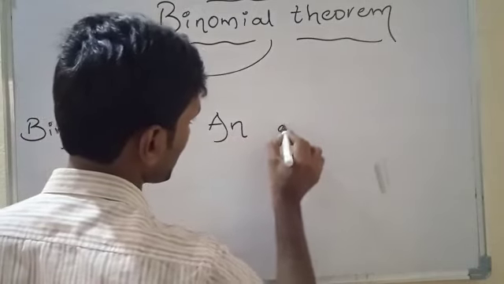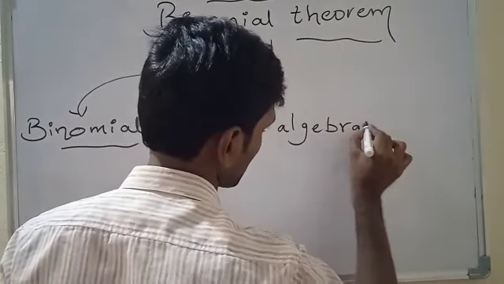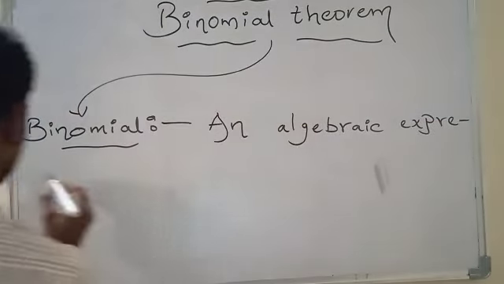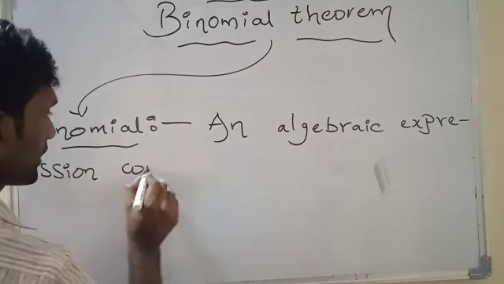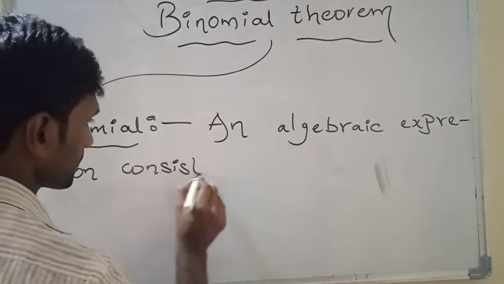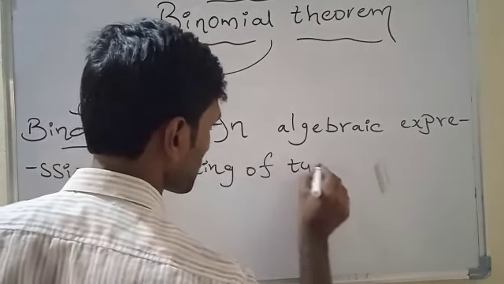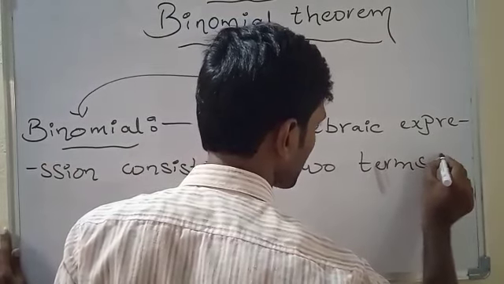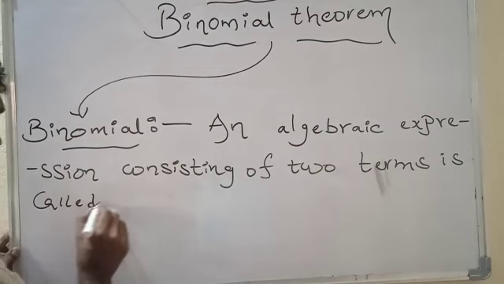An algebraic expression consisting of two terms only is called a binomial.